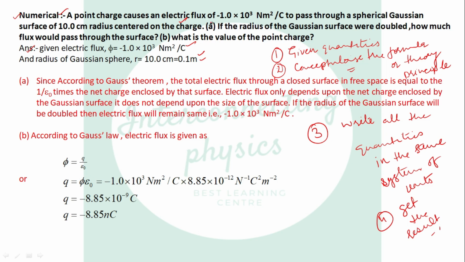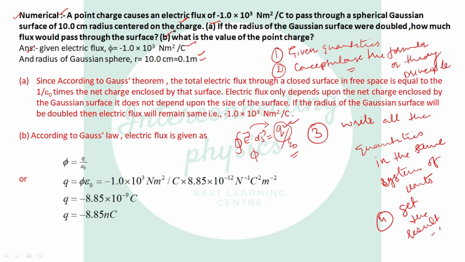Okay. Now, number one, if the radius of the Gaussian surface were doubled, how much flux would pass through the surface? Automatically, you know what is Gauss theorem? Gauss theorem is electric flux through a closed surface is always equal to net charge divided by epsilon naught. So it only depends upon the charge enclosed by the surface. It does not depend upon the size or shape of the surface. So if the radius of the Gaussian surface is doubled, how much is the electric flux? Electric flux will be same. It will not change, because it only depends upon the charge enclosed by the surface, but it does not depend upon the size of the surface.